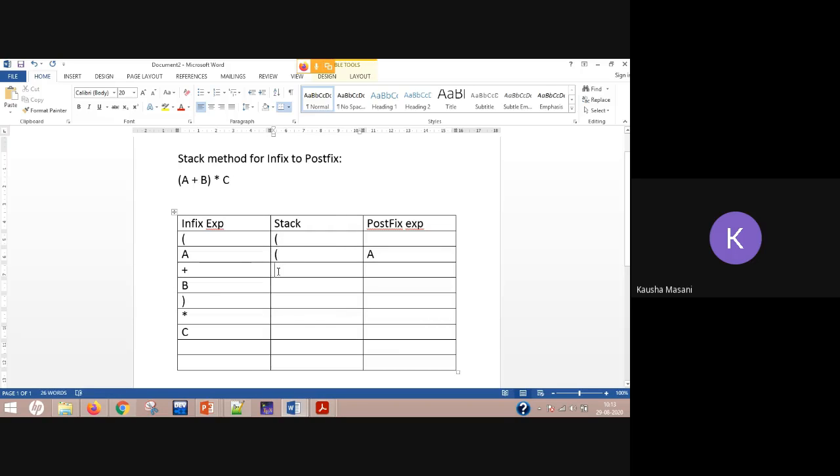Directly, if there is no operator on the top of the stack, you simply add that operator to your stack, and your expression remains as it is. Now in the next iteration you again come across an operand. We know what to do with the operand, so the stack remains as it is. Here is the plus sign and here it will be AB.